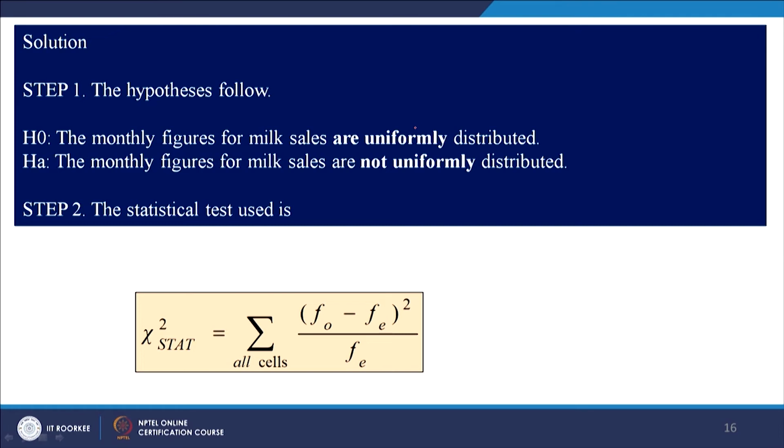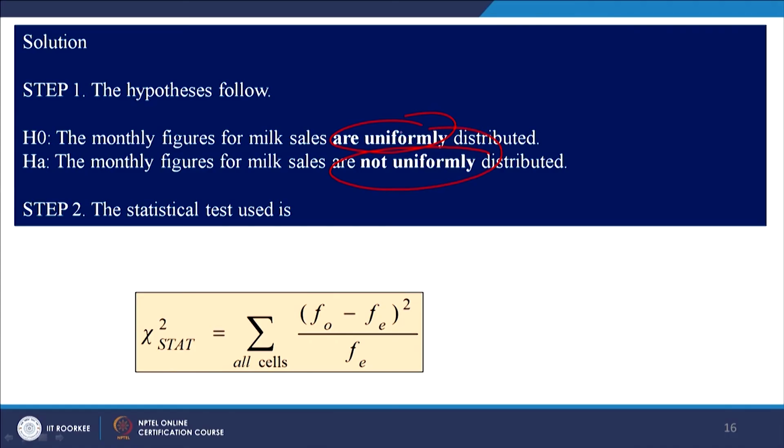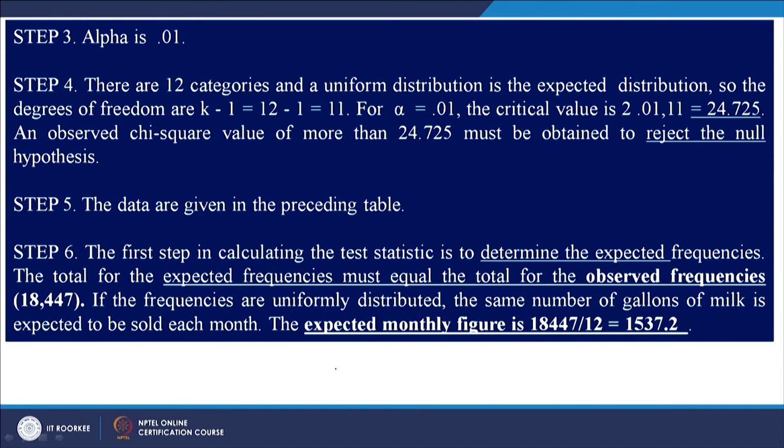So, you will have null and alternative hypothesis. You will say that the distribution is uniform, and it is not uniform is the alternative hypothesis. This is how you can use chi-square statistics. You can calculate like this. You know alpha here is 0.01. So, there are 12 categories. So, at 11 degrees of freedom when alpha is equal to 0.01, the table value is 24.72. And if you want to reject a null hypothesis, the calculated value should be more than this.